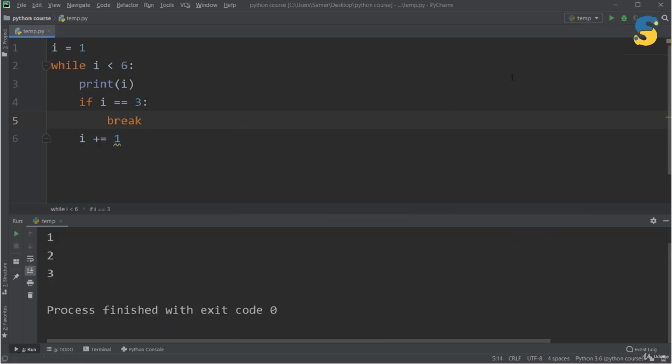Run. As you see here, I got 1, 2, 3, and no more numbers have been printed. And this is clear because when i equal to 3, the break statement is executed, so the interpreter will exit directly from the loop. And that's all for this code session.